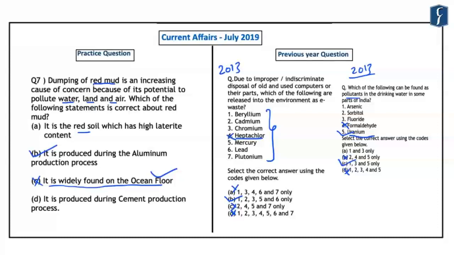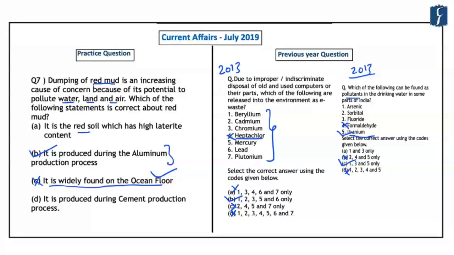Now regarding the pollution causing concern, it should be noted that more than 120 million tons of red mud is generated annually all over the world, and about 4 million tons is produced in India. And as India is one of the major producers of alumina in the world, this production of red mud, which is a byproduct in the aluminium production process, is a cause of concern.